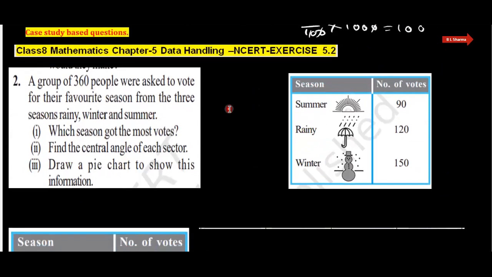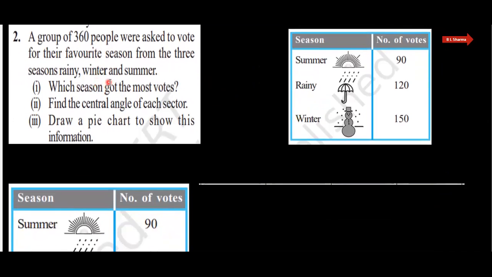Next question for you. This is exercise 5.2 and question number 2. A group of 360 people were asked to vote for their favorite season from 3 seasons: rainy, winter and summer. 360 people को ये पूछा गया कि आप कौन सा सीजन ज्यादा पसंद करते हो.